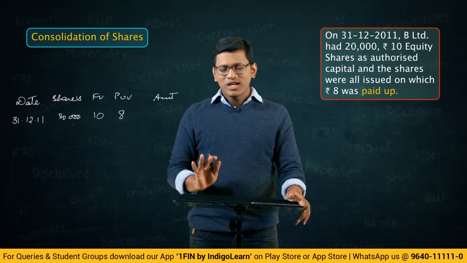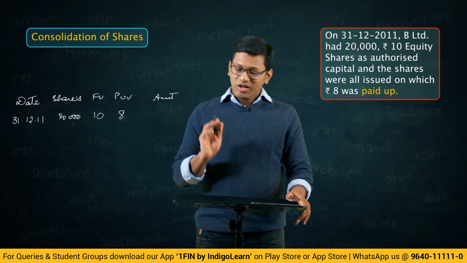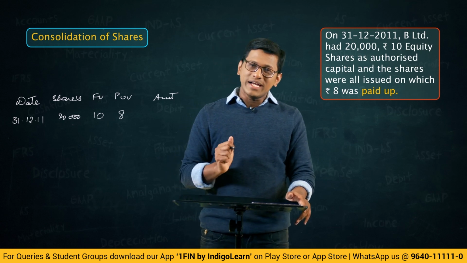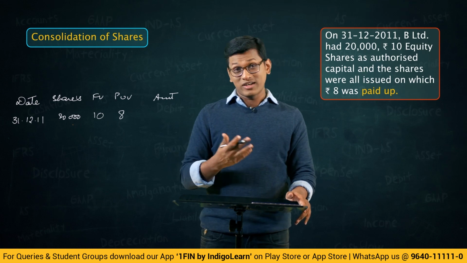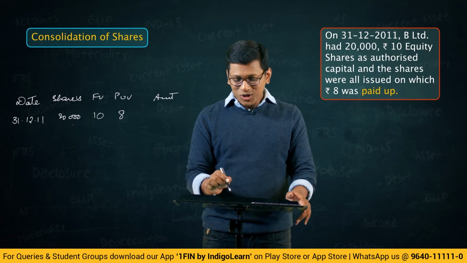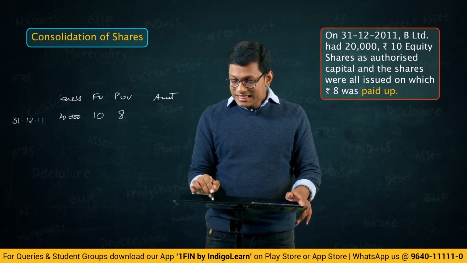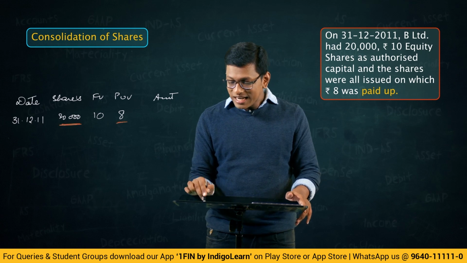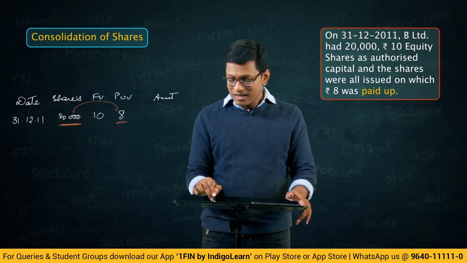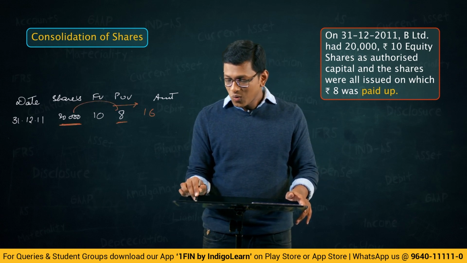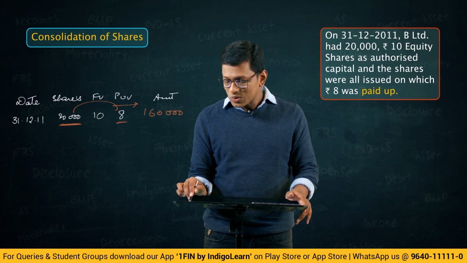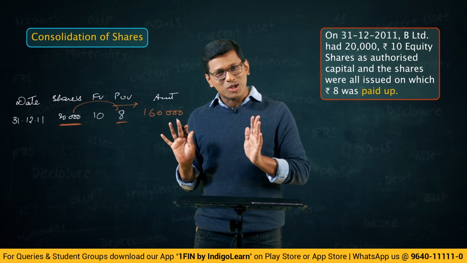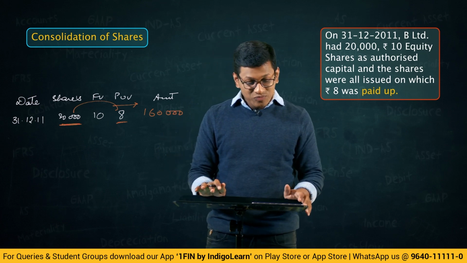Now friends, we have 20,000 shares, face value 10, paid up value 8. In the amount column, what will you write? We already discussed this point. So in the amount column, we will have to write this number of shares into paid up value. Write this. That comes to 1,60,000. That you have written in the amount column. Right. Continue reading the question.